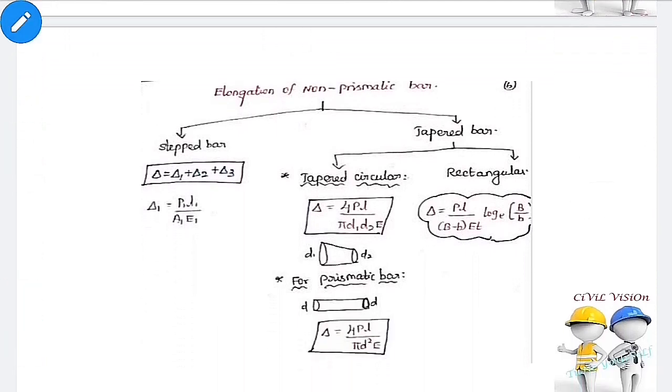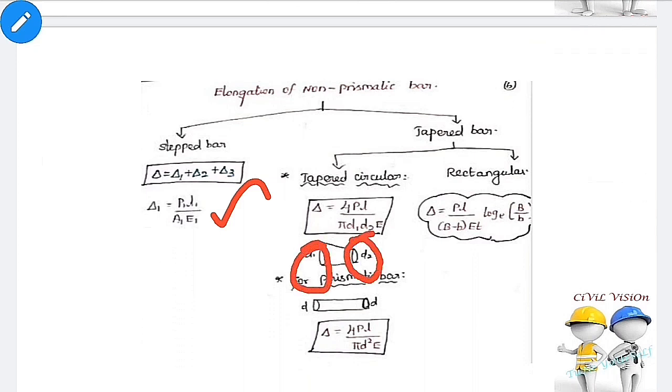Elongation of non-prismatic bar. There are two types of non-prismatic bar. First one is stepped bar, another one is tapered bar. In stepped bar, elongation equal to PL by AE. In tapered bar, for circular section, deflection equal to 4PL divided by pi D1 D2 E. D1 is the larger diameter and D2 is the smaller diameter of the bar.